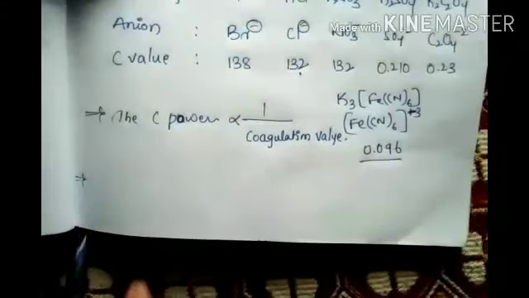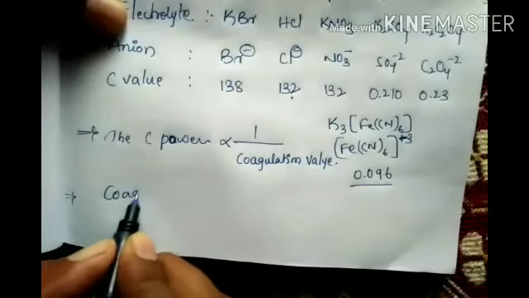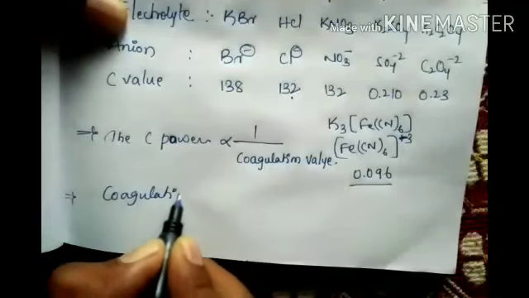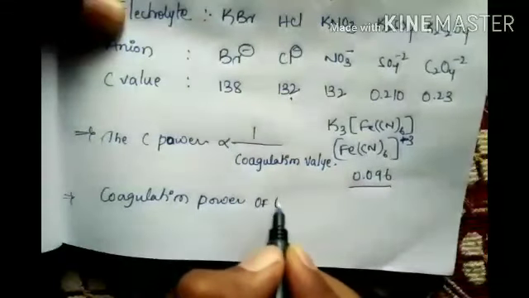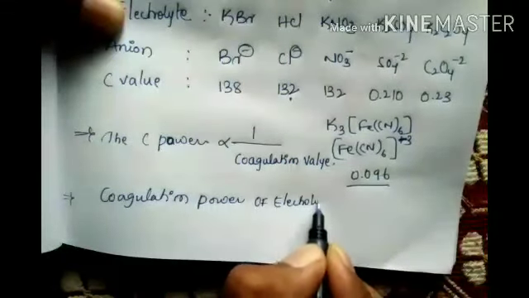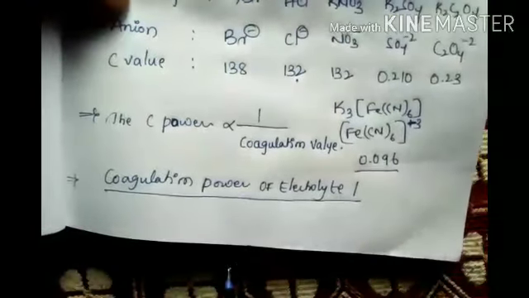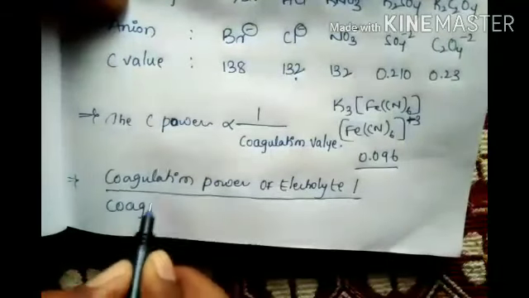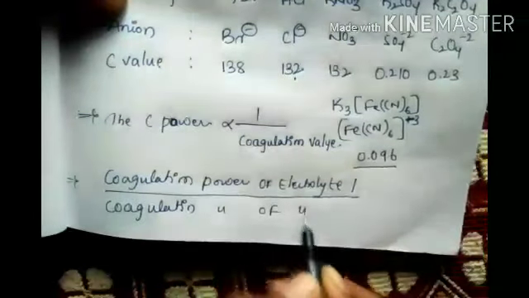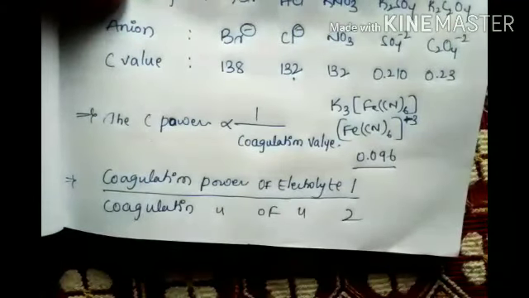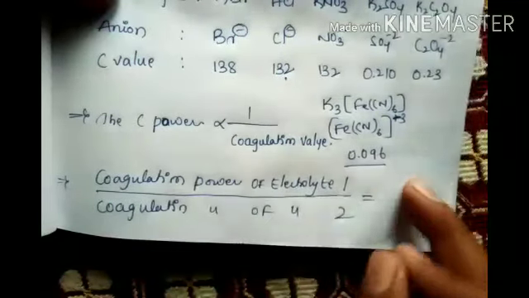Now, let's take the formula. What is the formula? Coagulation power of electrolyte 1 by coagulation power of electrolyte 2 equals to, this will go up, this will come down.